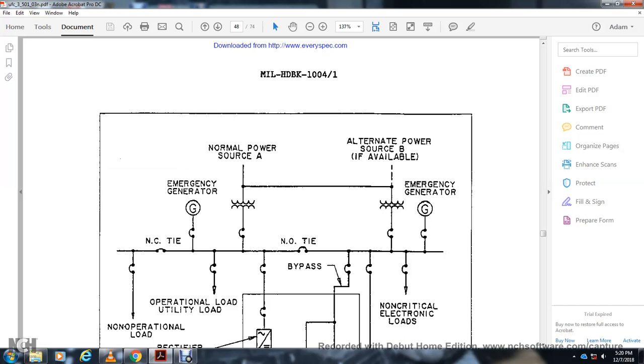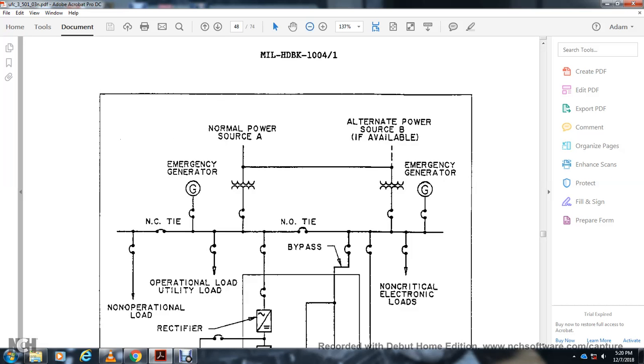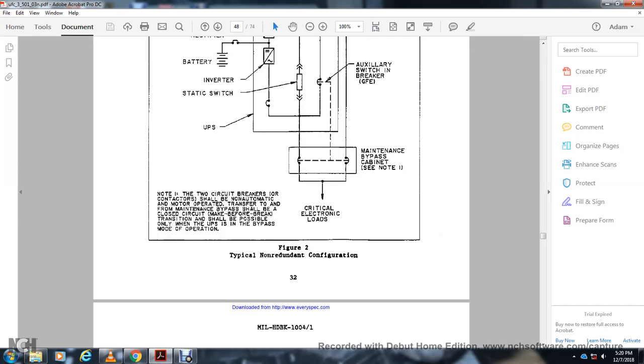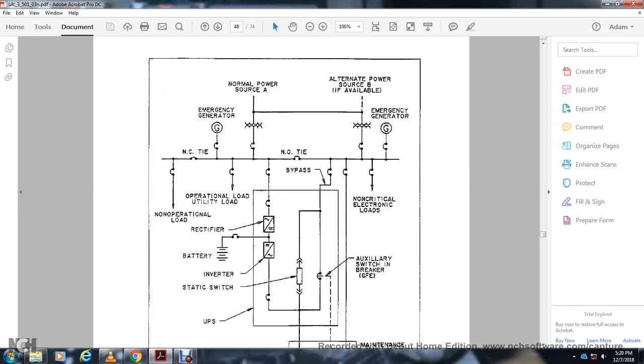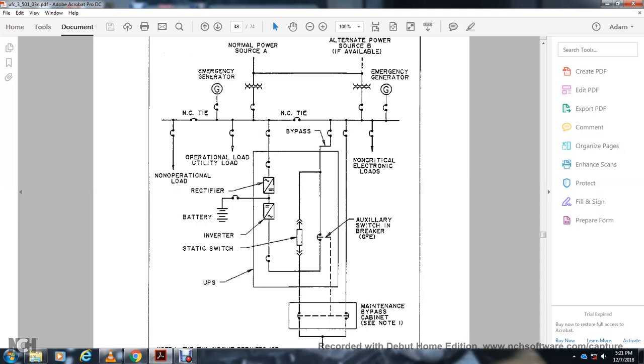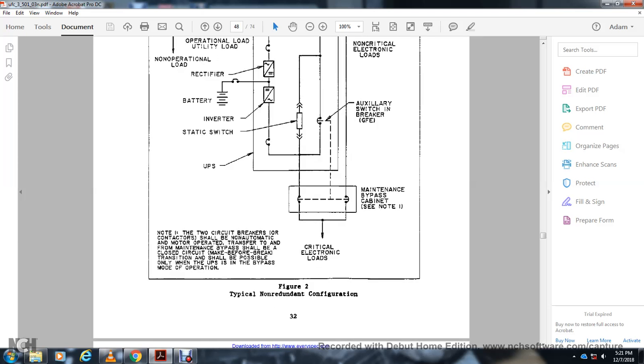And then it shows, we'll see, let's scan out of this. This is your typical non-redundant configuration. It shows the normal power supply A, the alternate power source B, with the emergency generator, NC tie-in, NO tie-in, bypasses, operational load, utility, non-operational load, rectifier, battery, inverter, static switch, unbreakable power switch, auxiliary switch, general furnished equipment, non-critical electrical loads, maintenance bypass cabinet, critical electronic loads.